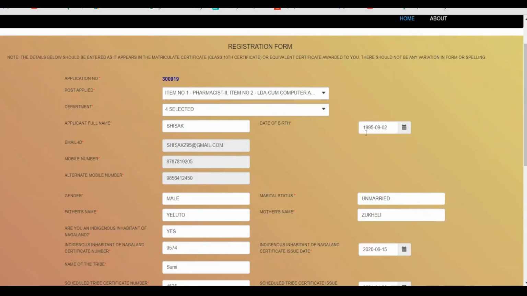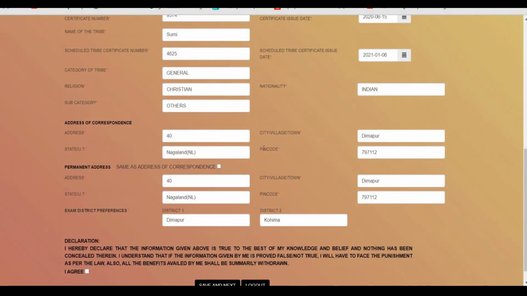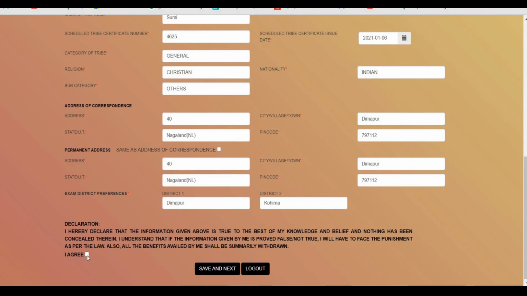Now the next point is related to re-enter email. Once you have done changes in the registration form, you have to click on I agree and then you need to click on save and next.